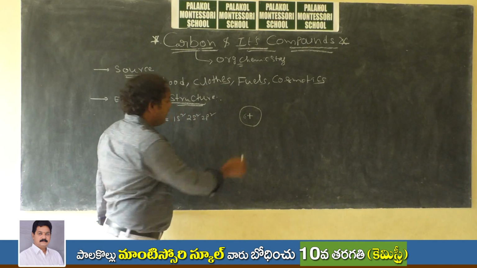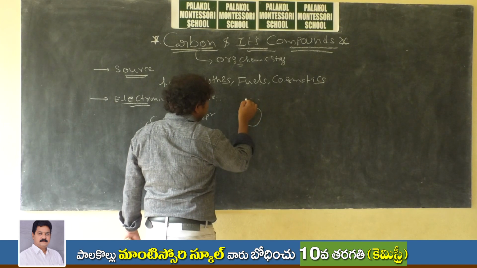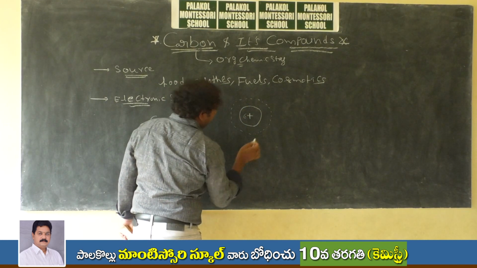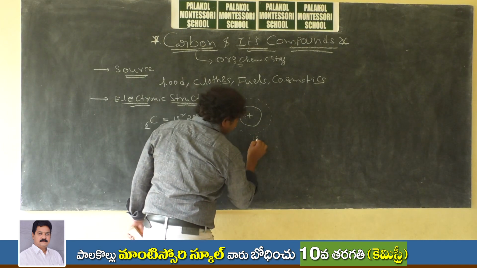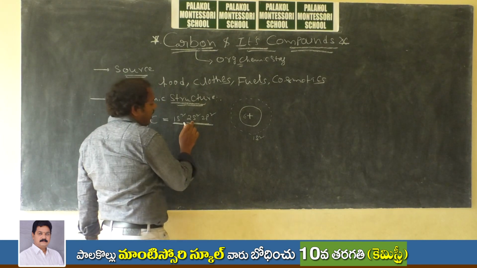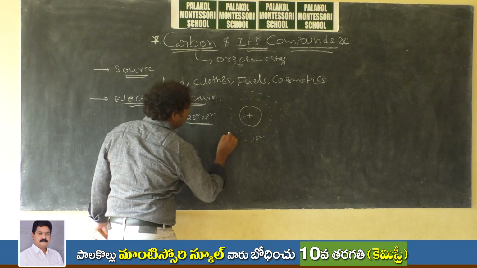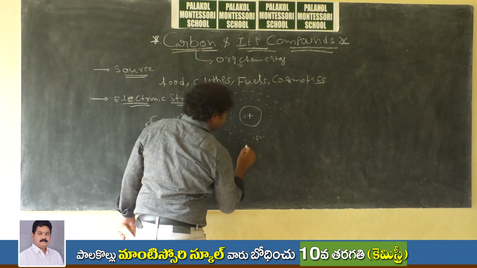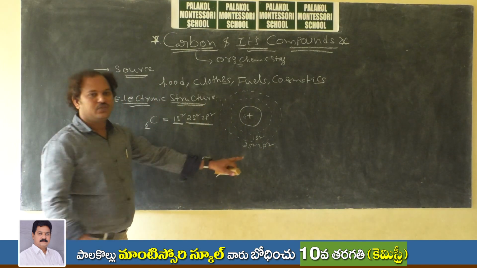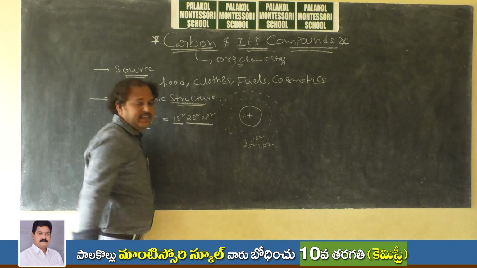Around the nucleus we have the first shell, which is 1s2. After that, the second shell, in which we have 2s and 2p. In total, 4 valence electrons are present here.